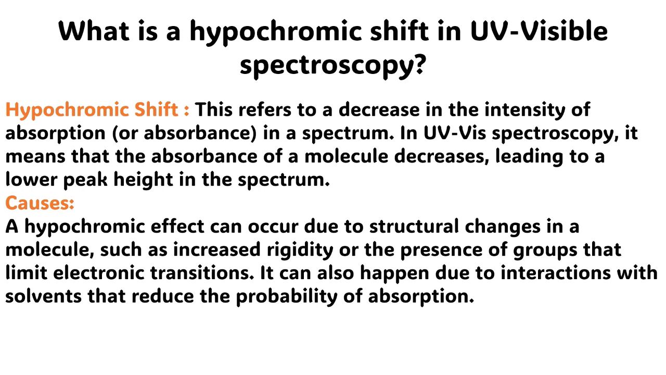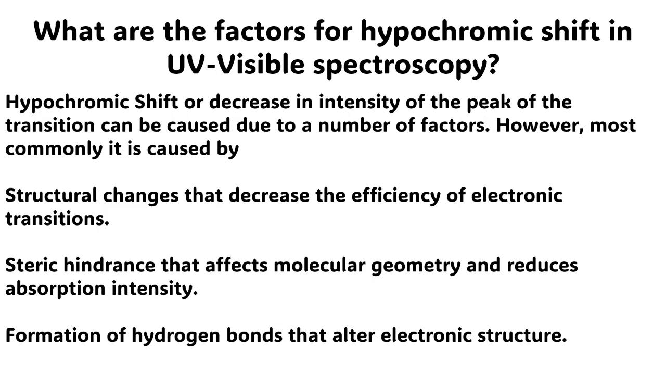Hypochromic shift. This refers to a decrease in the intensity of absorption or absorbance in a spectrum. In ultraviolet visible spectroscopy, it means that the absorbance of a molecule decreases, leading to a lower peak height in the spectrum. Causes. The most common causes include: a hypochromic effect can occur due to structural changes in a molecule, such as increased rigidity, or the presence of groups that limit electronic transitions. It can also happen due to interactions with solvents that reduce the probability of absorption.